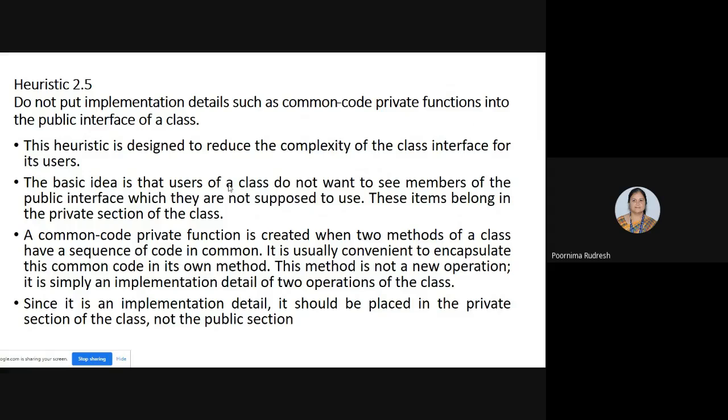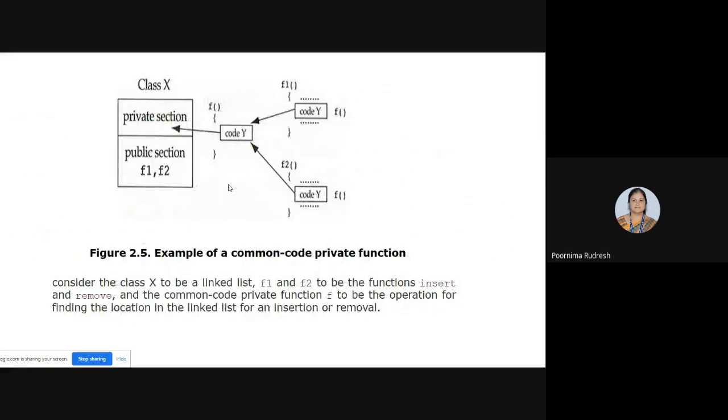And what is the basic idea here? The users of a class do not want to see members of the public interface which they are not supposed to use. These items belong to the private section of the class. Here one example is given. So here we have the code consisting of the class. We have the class X, and let us consider that this class is a linked list class, and it consists of a private section as well as a public section.